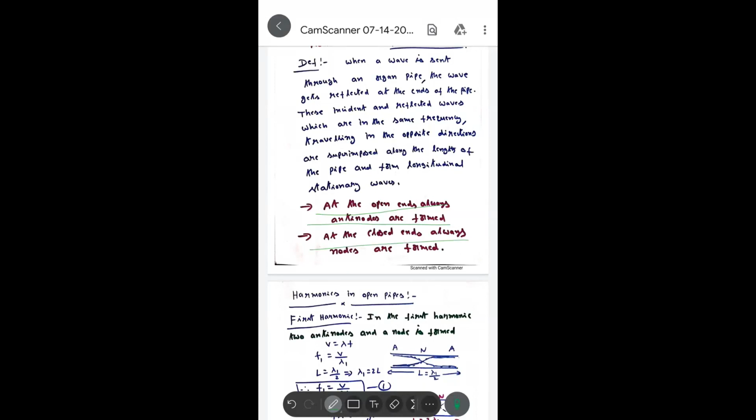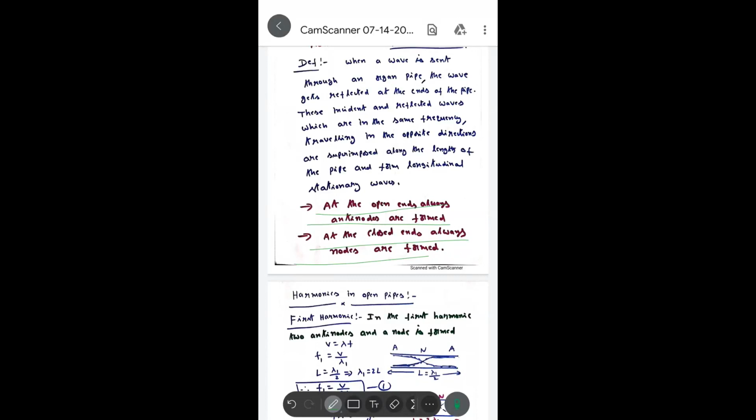At the closed ends, nodes are always formed. Why? At the closed end, we have to take that the wave is traveling from rarer to denser. If the wave travels from rarer to denser, it reflects out of phase.